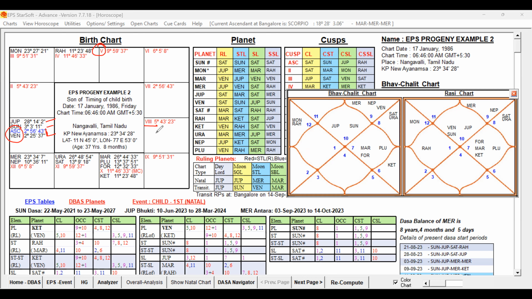Now we have to see whether that Venus is further influenced by any other planets. Mars is aspecting Venus and Saturn is also aspecting Venus. Mars is 4th lord, 11th lord, from the 10th house aspecting, and Lagna lord, 2nd lord Saturn is aspecting Venus from the 11th house.